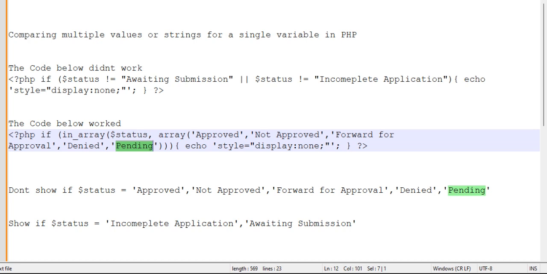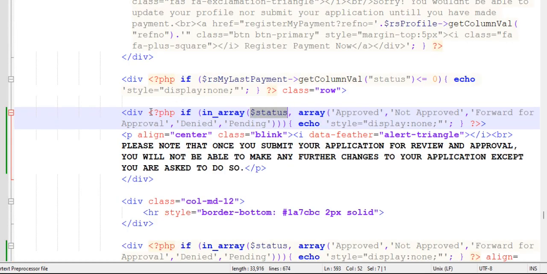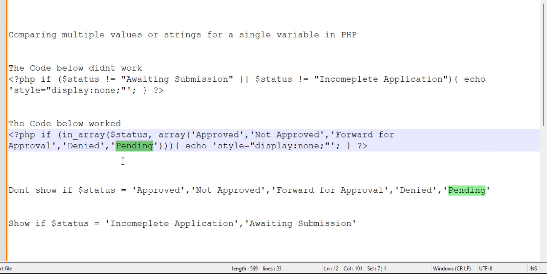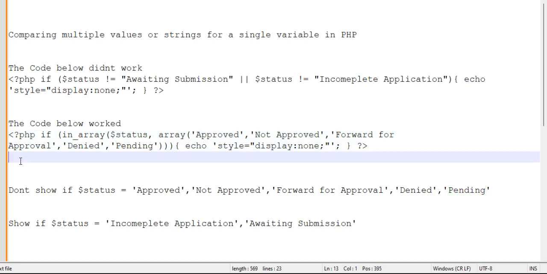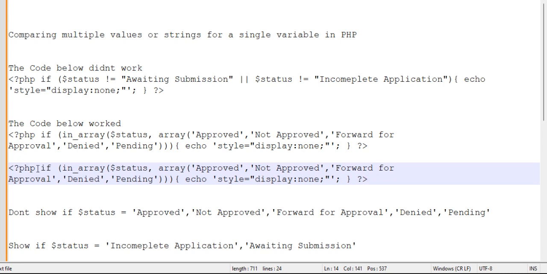Now if I go back to the code just for you to see, here is the div here, and here is the inline. I will copy it out again for you to see. I may have to make it bold. So if I paste it here, you see that it is the same. So if my status is equal to approved or not approved or forwarded for approval or denied or pending, let the div not show, right?